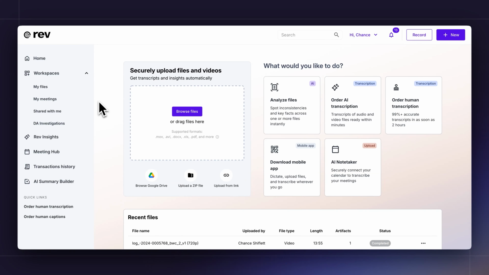Rev provides a secure environment where you can upload all of your case data and begin working on it, supporting you from the point of discovery well throughout trial. We support a number of different file formats for upload, ranging from audio and video to documents like PDFs, Word docs, and text files. Organizing investigations and cases in Rev is very simple.